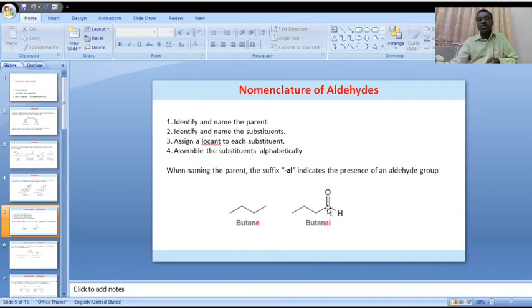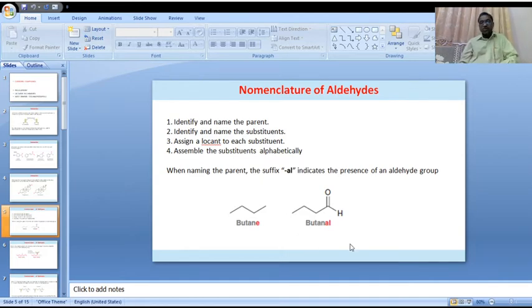If the same 4-carbon compound has a carbon that is also countable as part of an aldehydic functional group, it is now called an alkanal, butanal. Instead of butane, the last letter E is replaced by al. Is it clear?